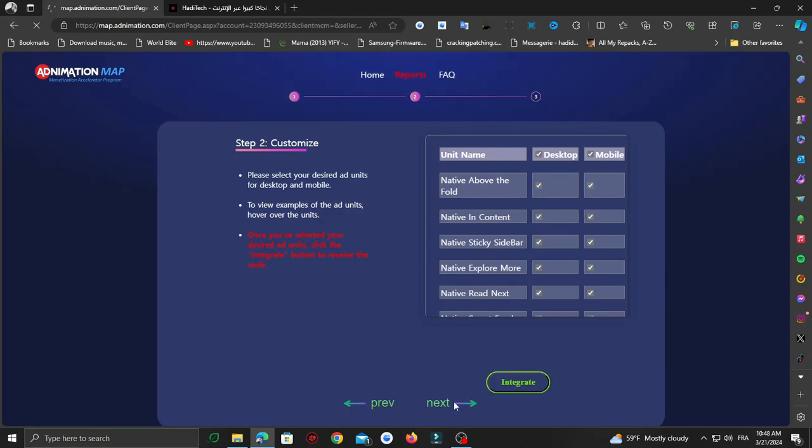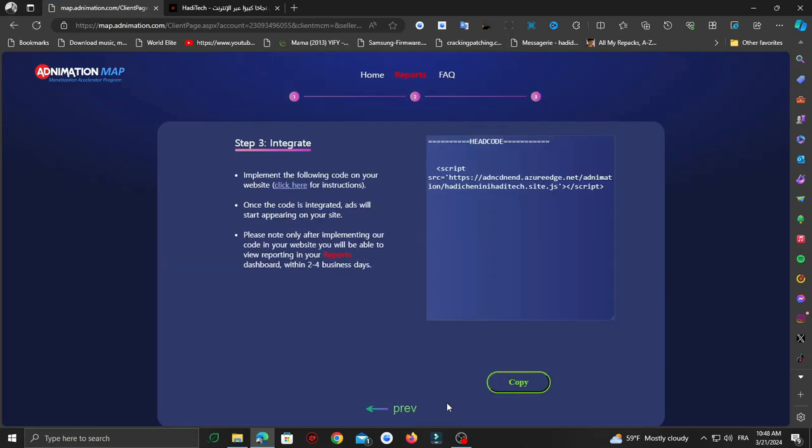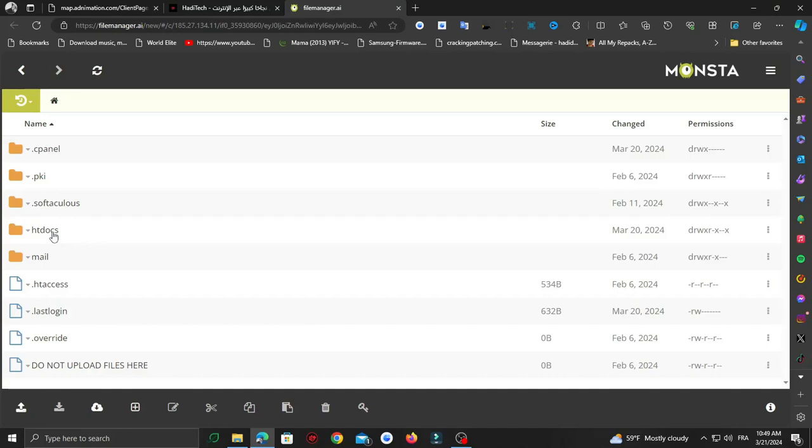But before we jump to the next step, we need to do something else. It already redirected us to the third step, but we need to do something before we copy this code. We'll need to go to our root folder and upload the ads.txt file that we just created. So go to your domain provider, go to your file manager, public HTML, and upload that file. Mine is in HD docs, and for you it will be in public HTML.